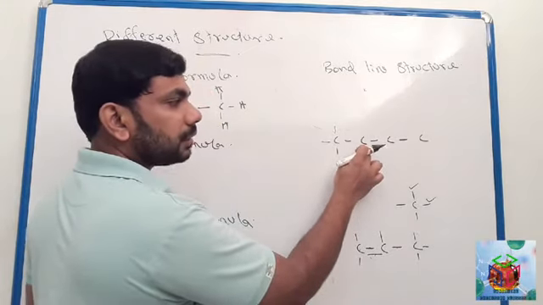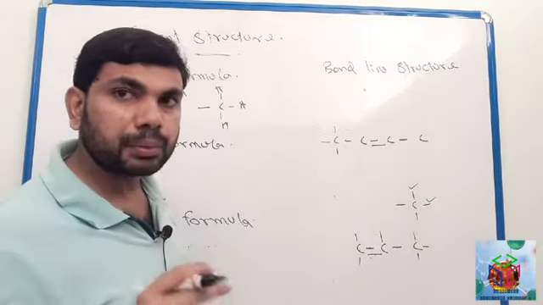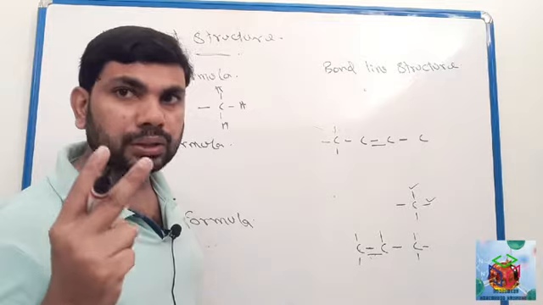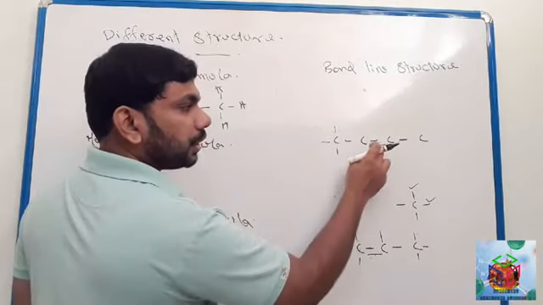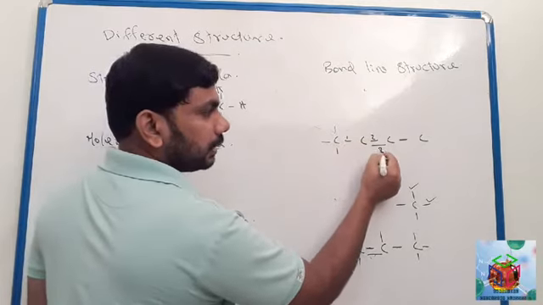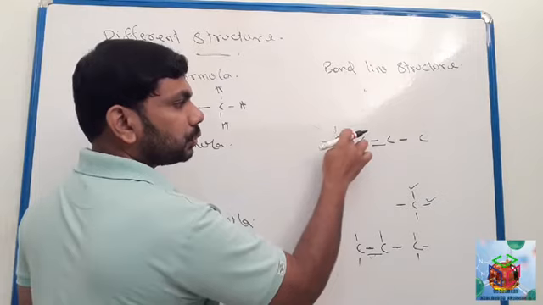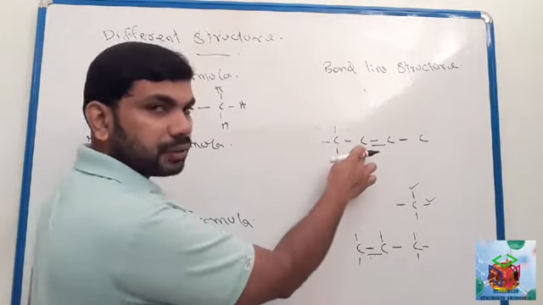What about this carbon? 1, 2, 3. Double bond considered, double bond considered 2 bonds. 2 valency. Okay. So here 2 including this, 1, 2, 3. 3 valency completed for this carbon.